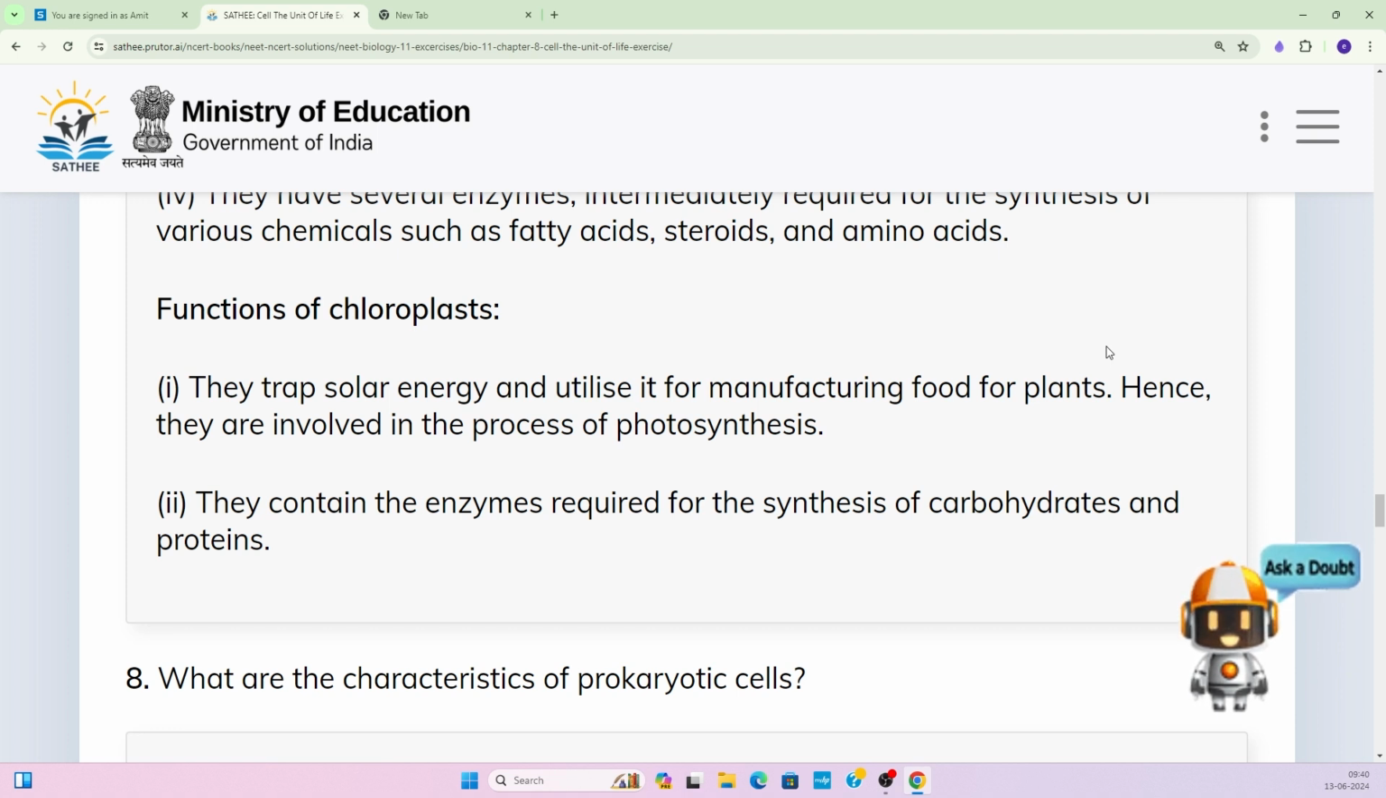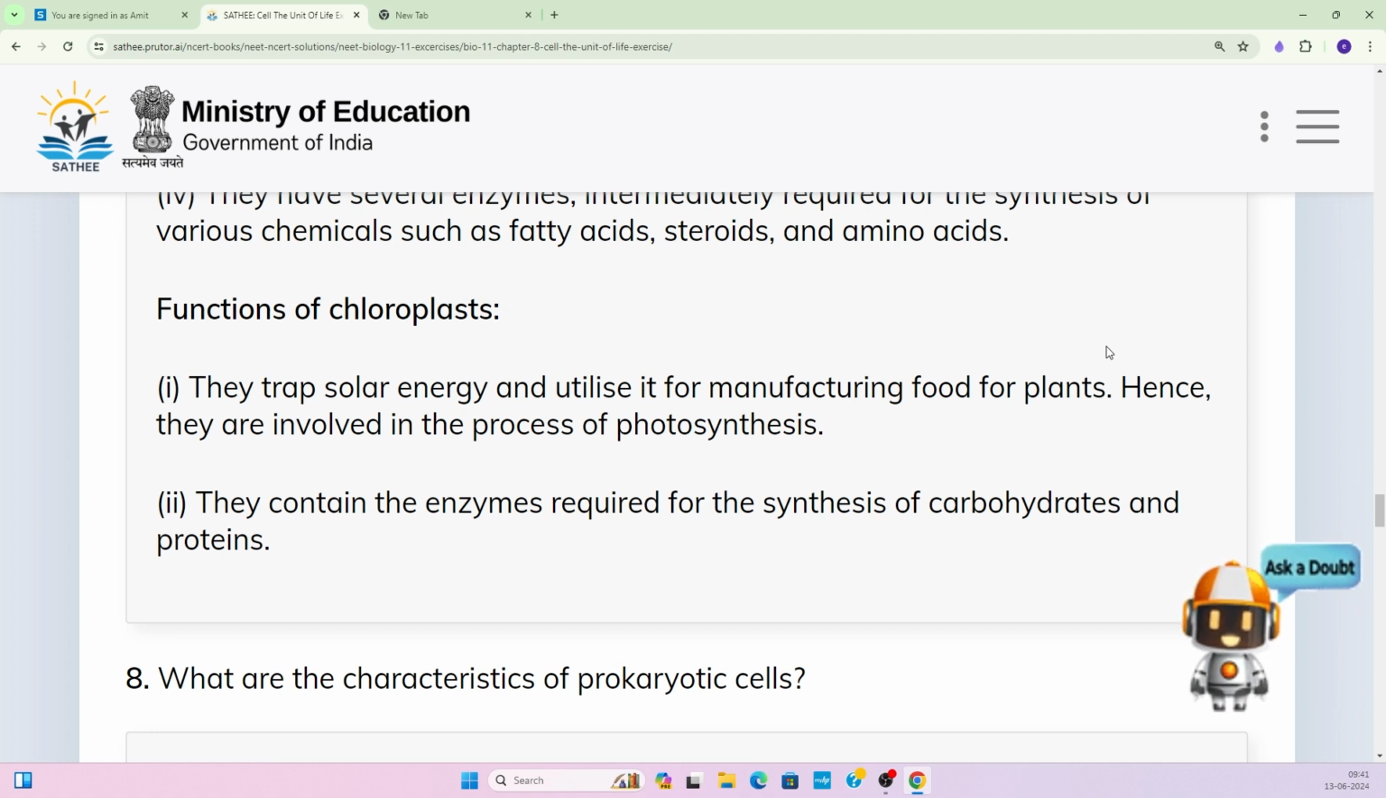So the light energy that is coming from the sun gets trapped by the chlorophyll molecules present inside the chloroplast, and they convert it into chemical energy, food. Hence, they are involved in the process of photosynthesis. These pigments are the main component of the process of photosynthesis. If these pigments are not present, then the photosynthesis process cannot take place.